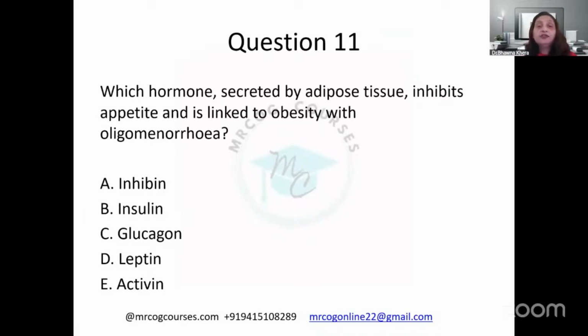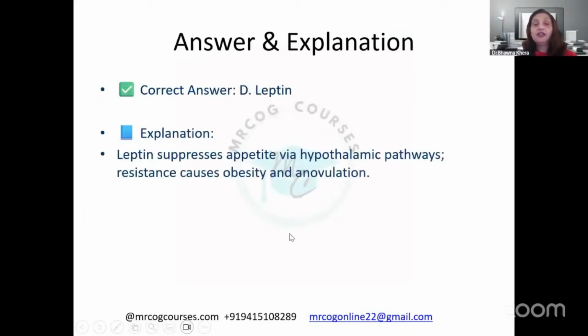Which hormone is secreted by adipose tissue, inhibits appetite, and is linked to obesity with oligomenorrhea? Which hormone is responsible for all this? I think this is a question asked multiple times from very old times. This question keeps coming again. And yes, you are right, this is leptin. Leptin suppresses appetite via hypothalamic pathways. Resistance causes obesity and anovulation.